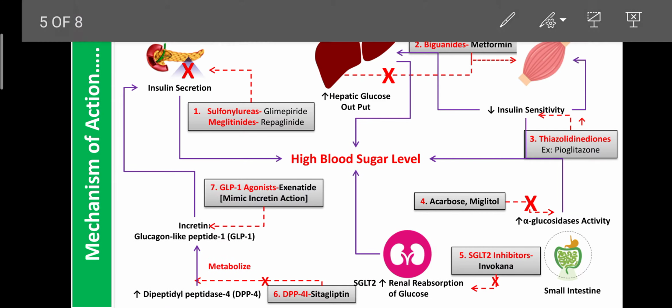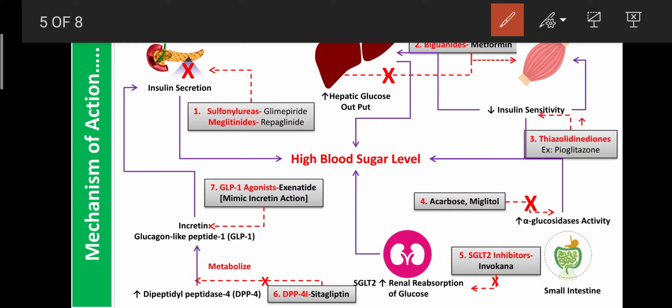That is the first class drug, the sulfonylureas. Examples are glimepiride, and meglitinides like repaglinide. These drugs enhance insulin secretion and control the blood sugar level. They mainly act on the sulfonylurea receptors, which are present in the beta cells. Due to that, they enhance insulin secretion by blocking the potassium channels on the beta cells.